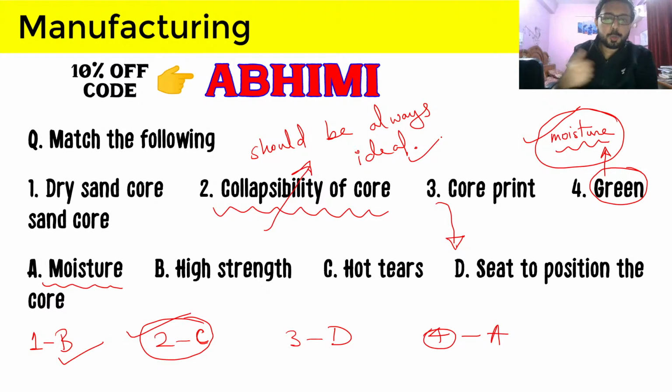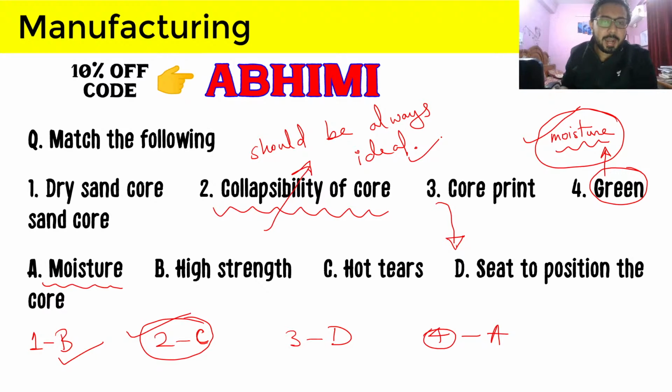Core is used to create the internal cavities or hollow structures, and core will be surrounded by molten metal.